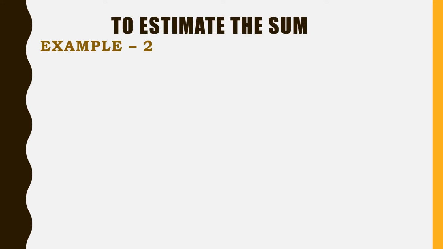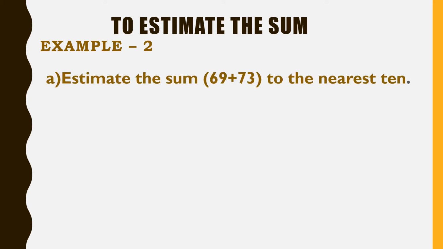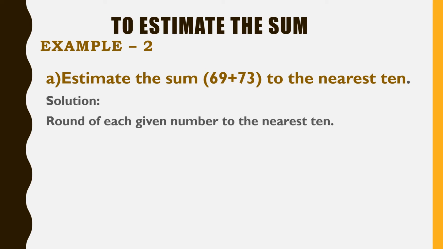Next, let us see example 2, to estimate the sum. Estimate the sum 69 plus 73 to the nearest 10. We have a question, 69 plus 73, and we should estimate to the nearest 10. So our solution: round off each given number to the nearest 10. 69 to the nearest 10 equals 70. You know, when we round to the nearest 10, we see the ones place. We have here 9, so it is more than 5. So add 1 to the tens place, and it becomes 70.